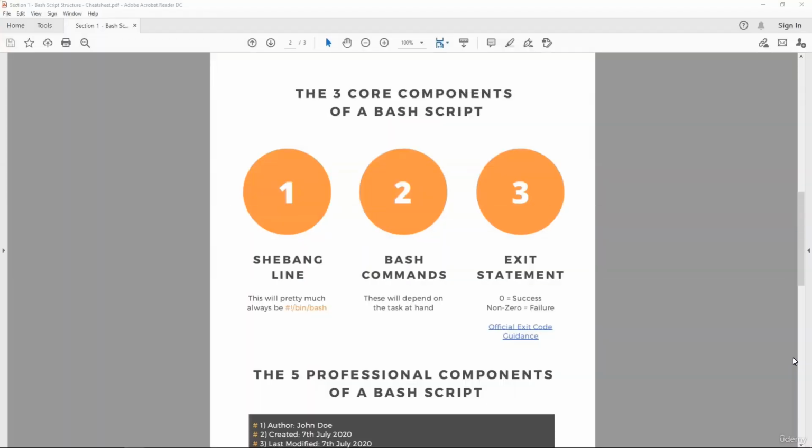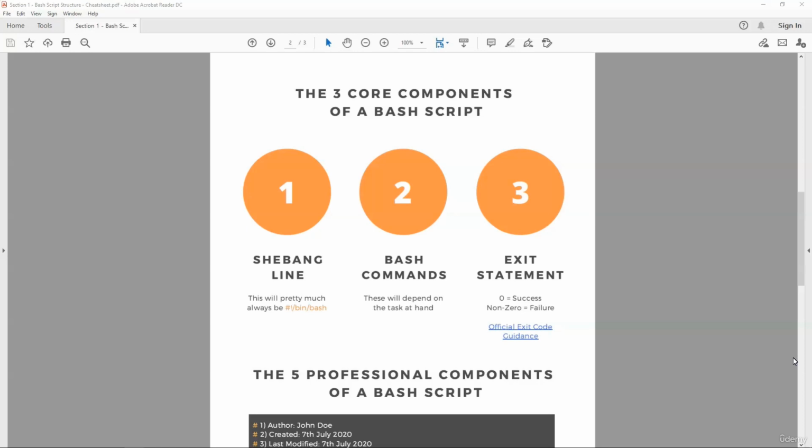In this section, you learned that bash scripts have three core components: the shebang line, the commands, and the script's exit statement. The shebang line tells the Linux operating system which interpreter should read this particular script. In essence, it tells Linux which language the script is written in.